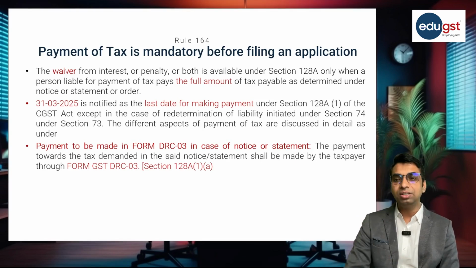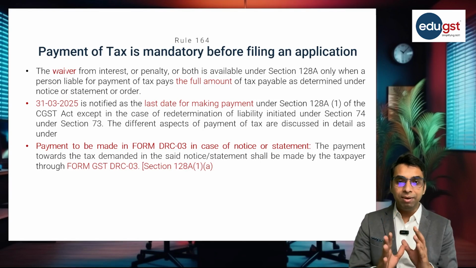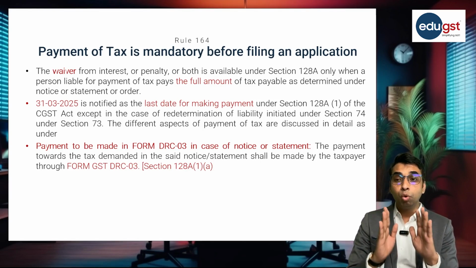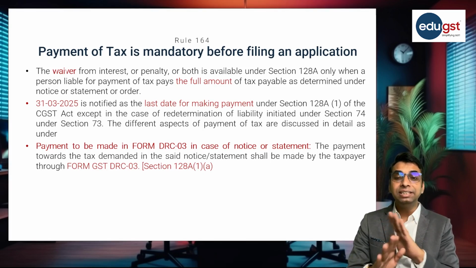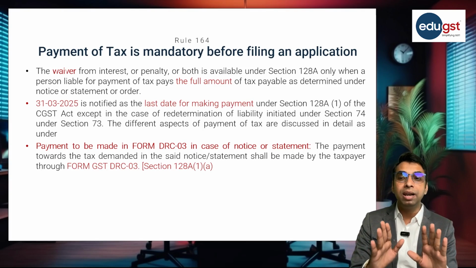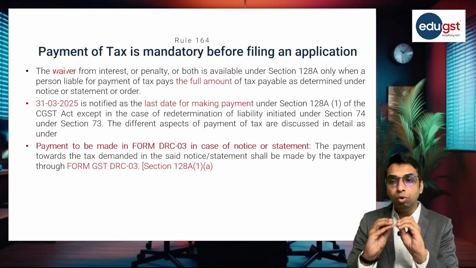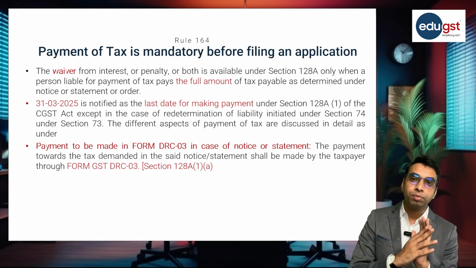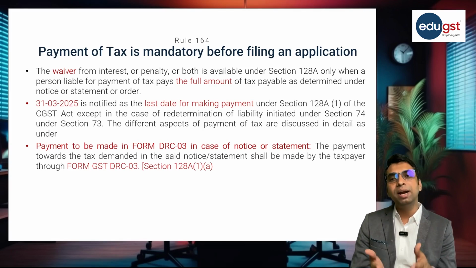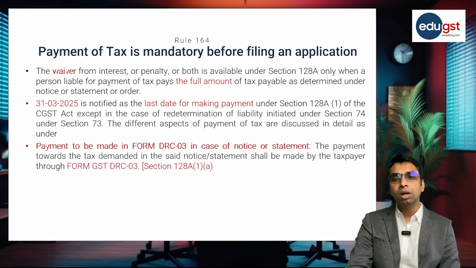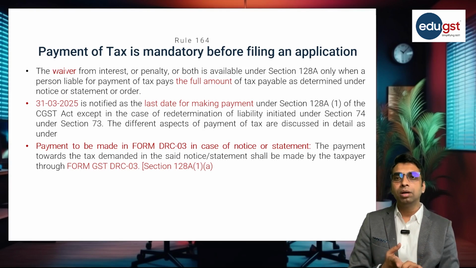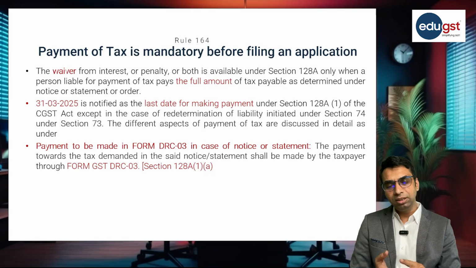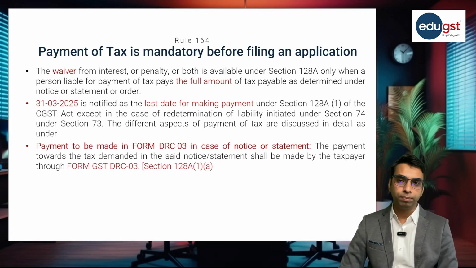The waiver from interest or penalty or both is available under section 128A only when a person liable for the payment of tax pays the full amount of tax payable as determined under the notice or statement or order. So whatever amount is demanded in the show cause notice, in the statement or in the order, the applicant is required to make the full payment of that tax amount.